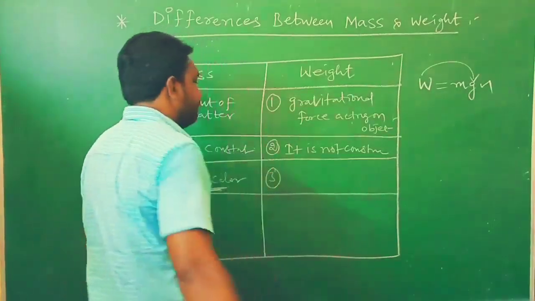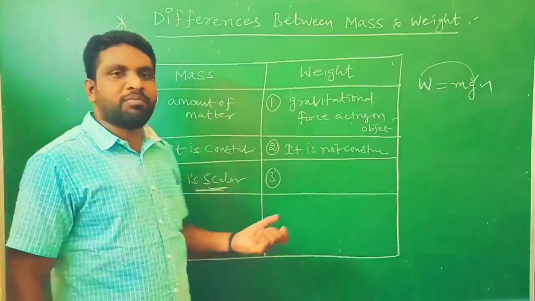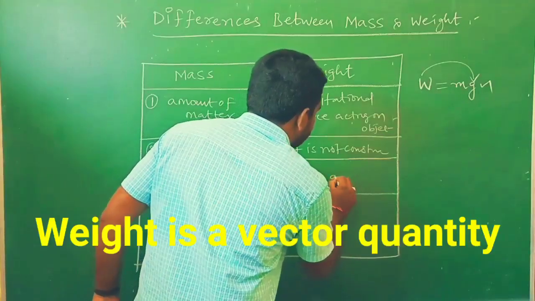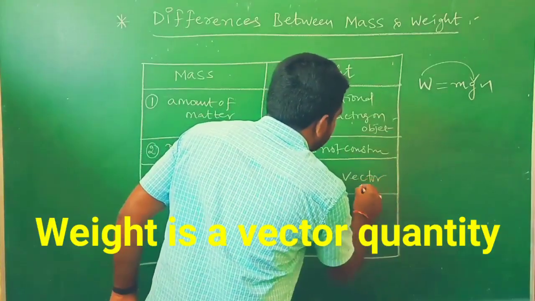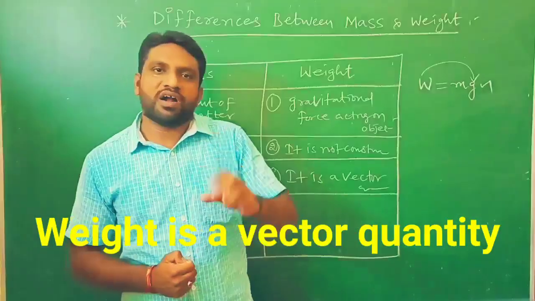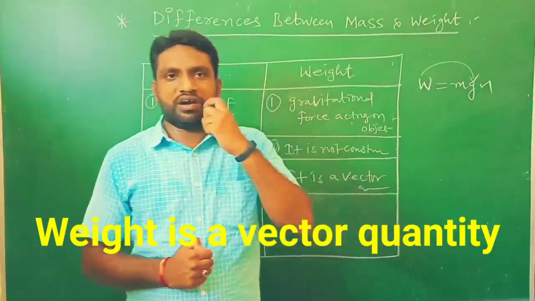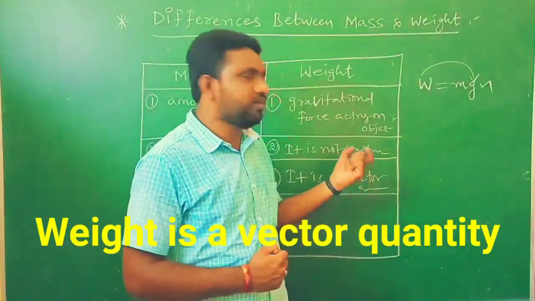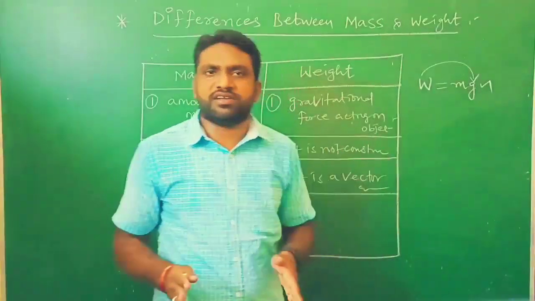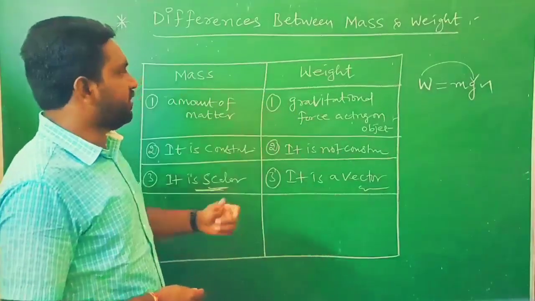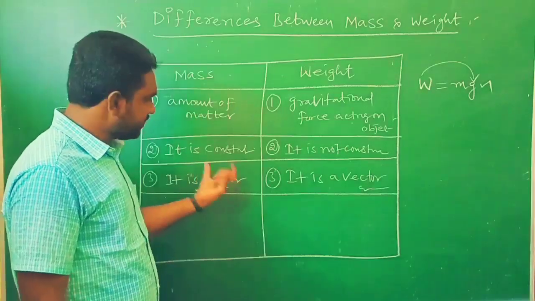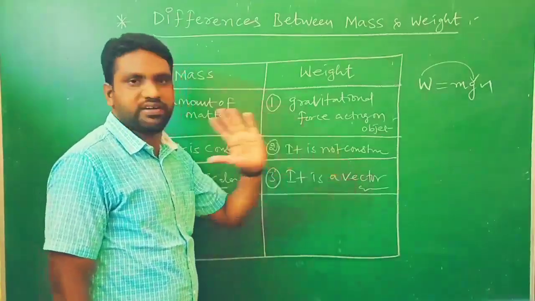But what about weight here? Weight is completely opposite to the mass. It is a vector quantity. So why is weight said to be a vector quantity? According to the direction, the position, the height of the object, its weight will change. That means weight is dependent on direction. So that's why we consider that weight is a vector quantity. Mass is independent of direction, so it is scalar. Weight is dependent on direction, so it is vector. That is the difference.